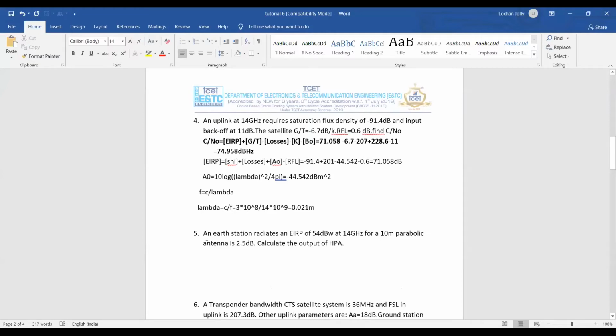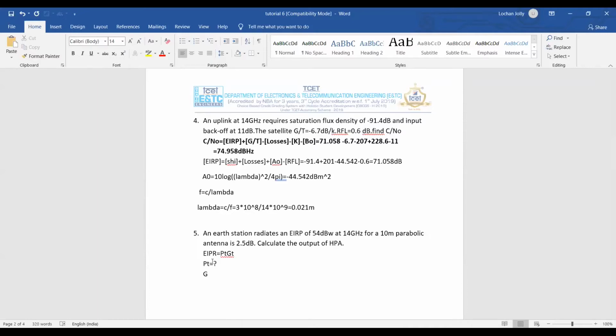And the earth station EIRP is given, the dimension of the parabola is given, calculate the output of a high power amplifier. Now what is the output of a high power amplifier? It is PT. EIRP is PT GT. Now he is asking you what is the value of PT? What is the output, I'll write T as small. G is the gain of a transmitting antenna, right? He is asking you what is P? For gain, you know what is the formula of gain? Eta pi D by lambda the whole square, correct?